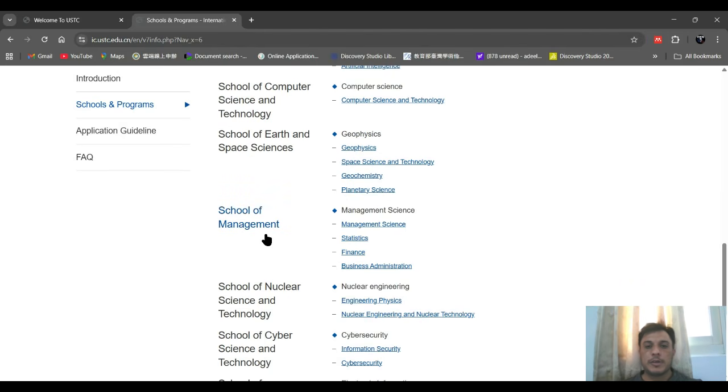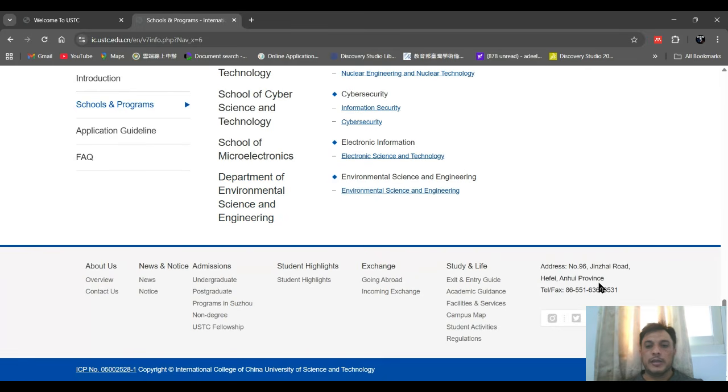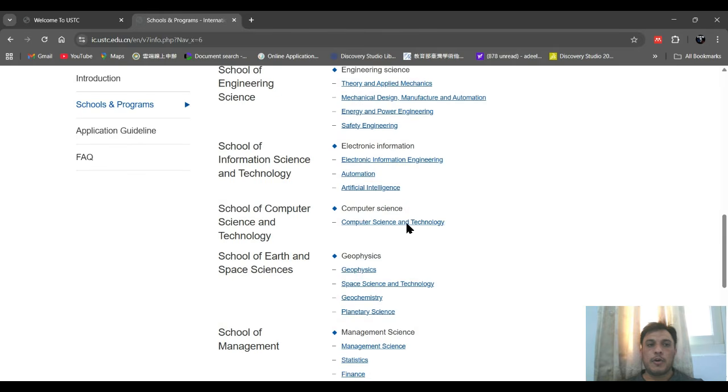They also have the School of Management. Some students asked me about that. They offer programs for management like statistics, business administration, and management science, so four programs. You can also look at the School of Nuclear Science and Technology, School of Cyber Science and Microelectronics, and the last one is Environmental Science and Engineering. You can also download all these programs; they have an option here.